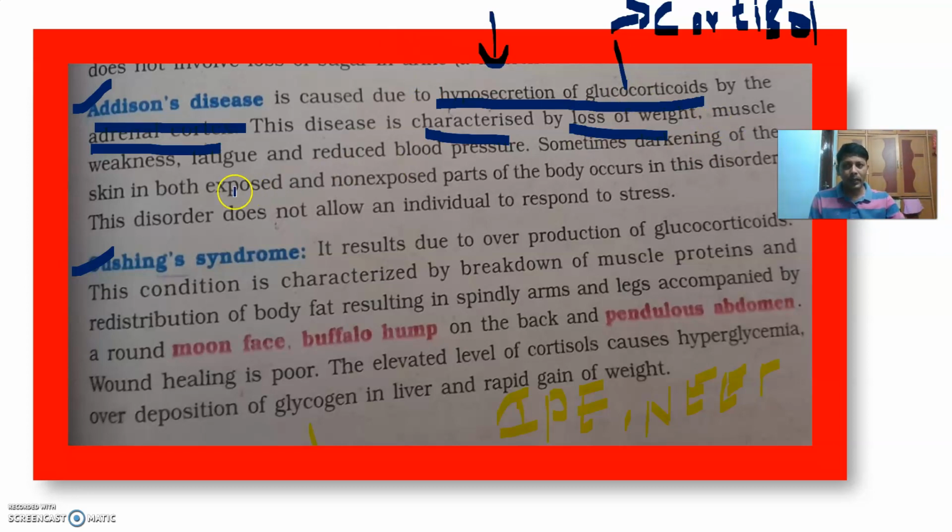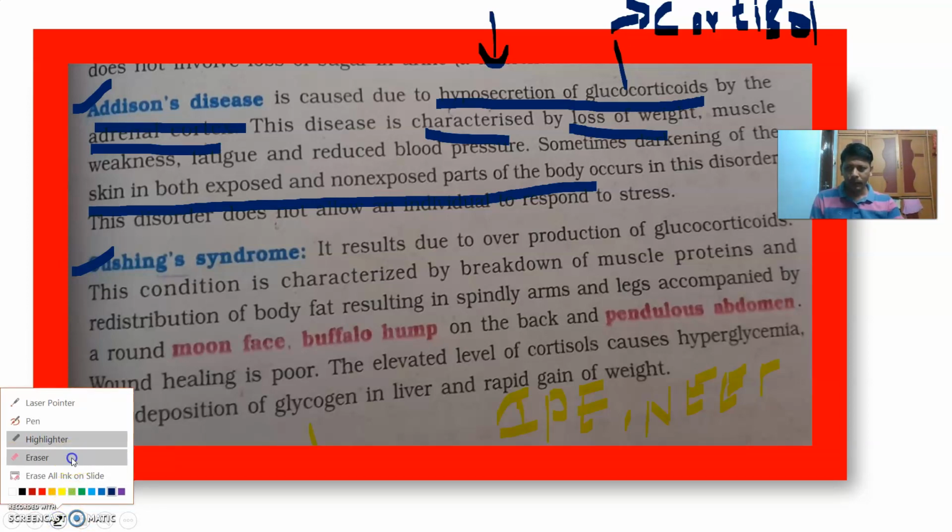Sometimes darkening of the skin in both exposed and non-exposed parts of the body occurs in this disorder. This disorder does not allow the individual to respond to the stress.